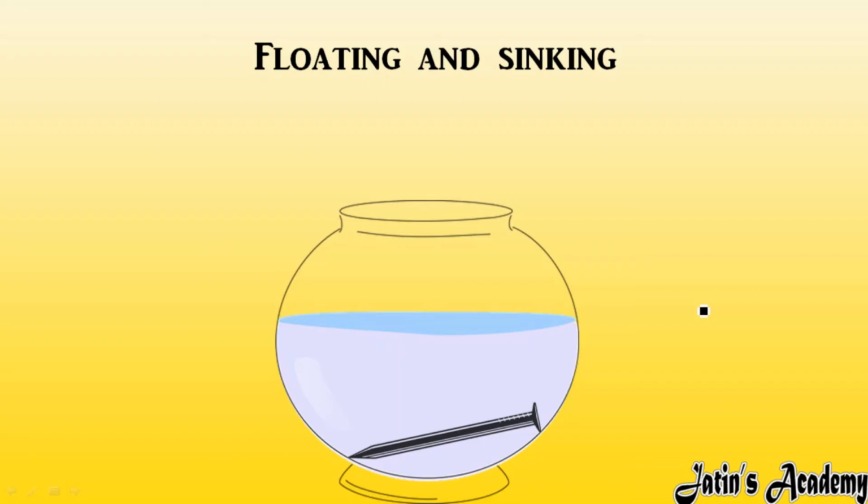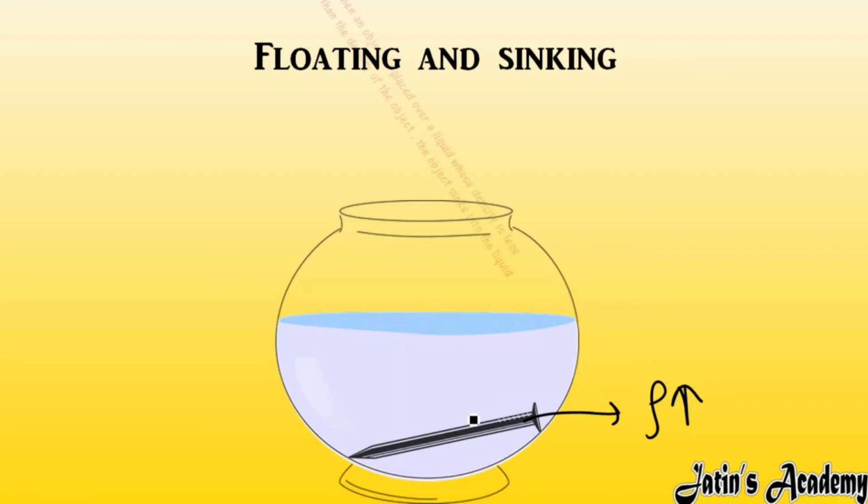Next we have the floating and sinking process. See carefully what we are going to see. Whenever we have a substance whose density is more than the density of water or the liquid, that substance will sink in the liquid.